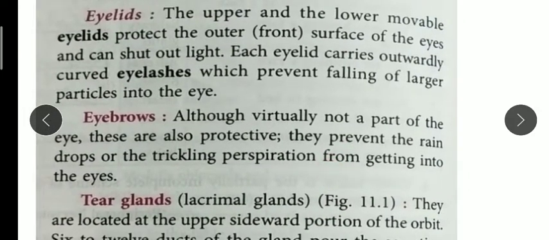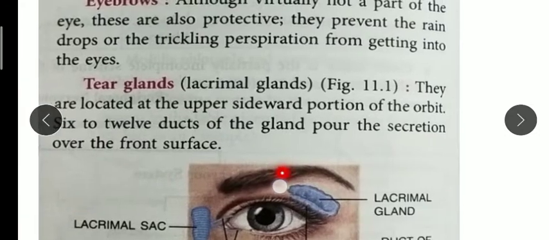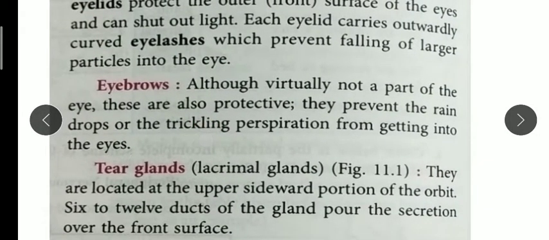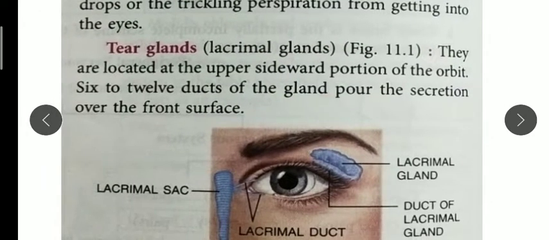Next are the eyebrows. We can see this is the eyebrow. What is the function of this eyebrow? These are also protective in nature, and they prevent raindrops or sweat from trickling into our eyes, because sweat also contains chemicals and dust particles. Now we have the tear gland.